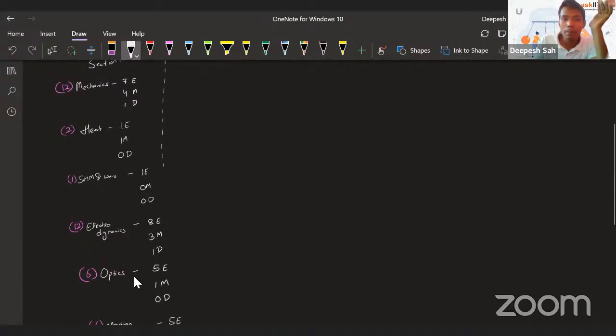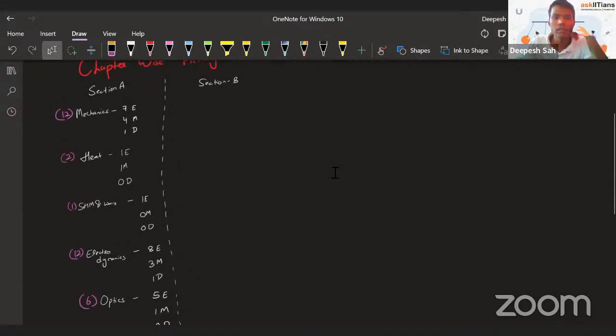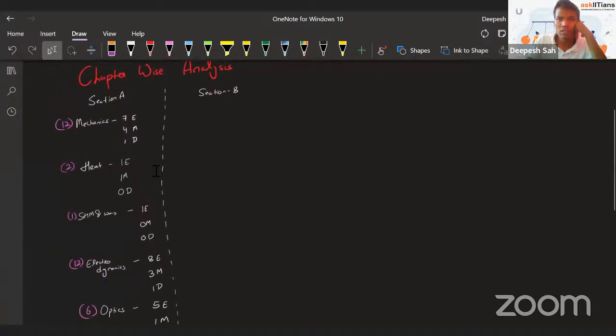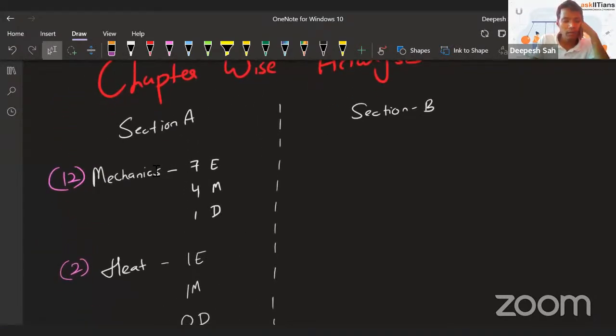Now, section A is compulsory. You cannot leave any question, but it's a smart move how to attempt it. If I'm not wrong, a lot of students will score full marks in physics this year. I consider that because the exam was easy in the physics part. Now, moving on to section B, where you have a choice.